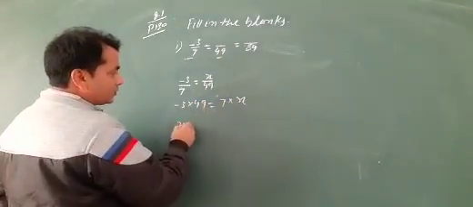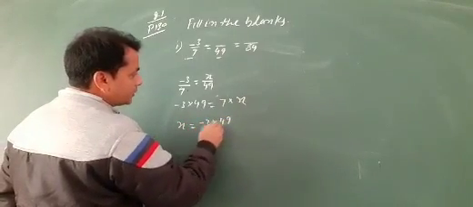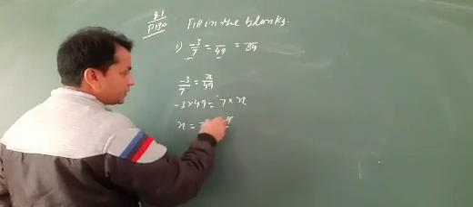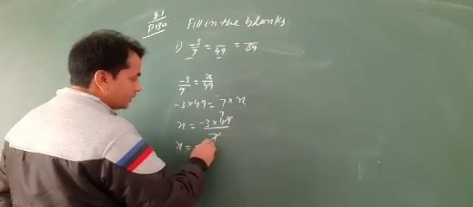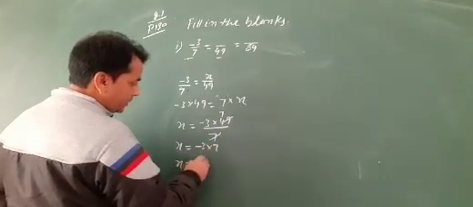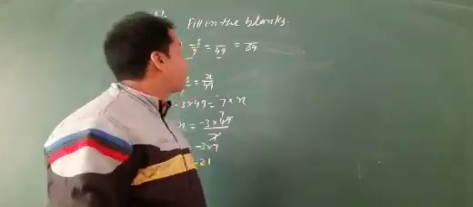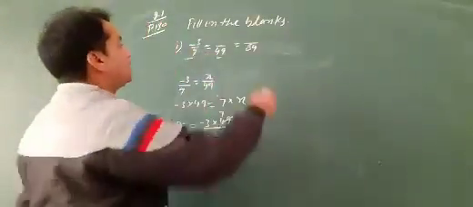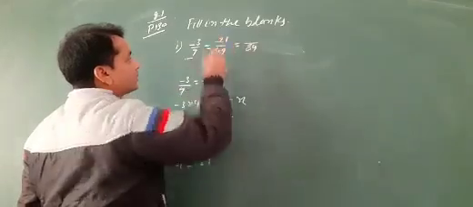Then x equal to minus 3 into 49 by 7. Then x equal to minus 3 into 7. That is, the value of x equal to minus 21. So the value of the numerator is minus 21.